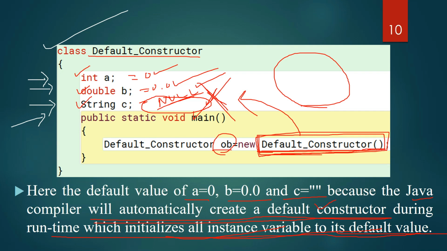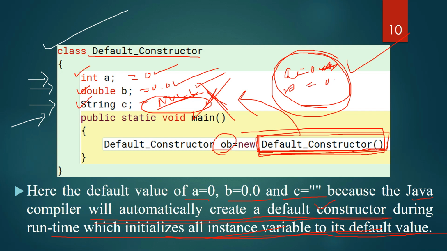So when you try to call it, a default constructor will be automatically created by the compiler, and a will have 0, b will have 0.0 and c will have null value. This is how it's going to work.